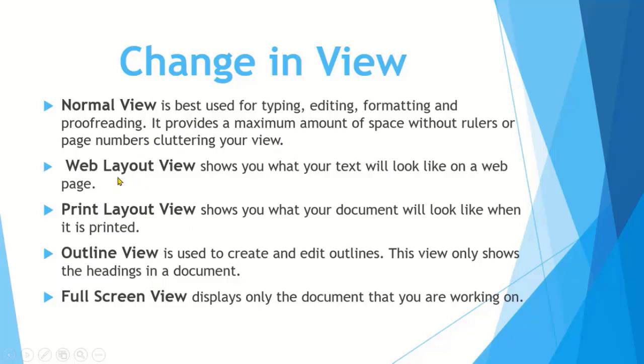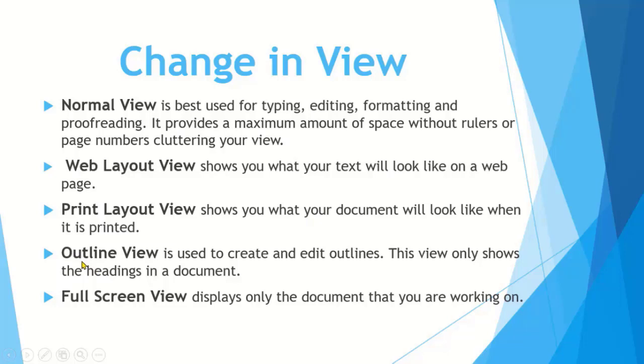Students, the next button is the web layout view. This web layout view shows you what your text will look like on a web page. Then print layout view. Print layout view is used to show your document as it looks on a printed page.